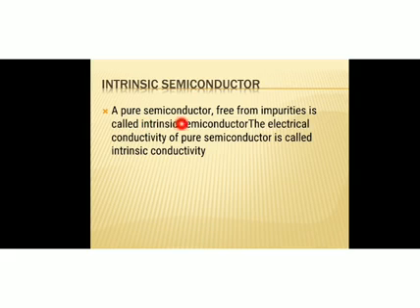Intrinsic semiconductor is the pure semiconductor. It will be free from impurities. The electrical conductivity of this intrinsic or pure semiconductor is called intrinsic conductivity. Okay, so intrinsic semiconductor is the pure form of semiconductor and we will not add any other elements or atoms inside it. So it will be free from impurities and its electrical conductivity is known as intrinsic conductivity. Okay.